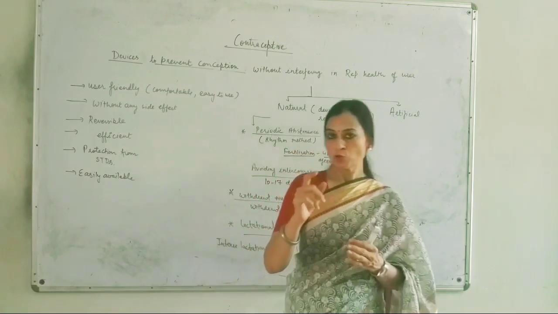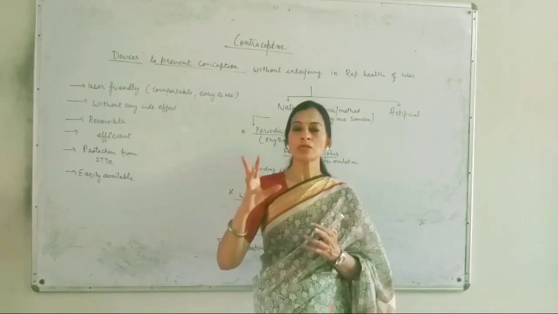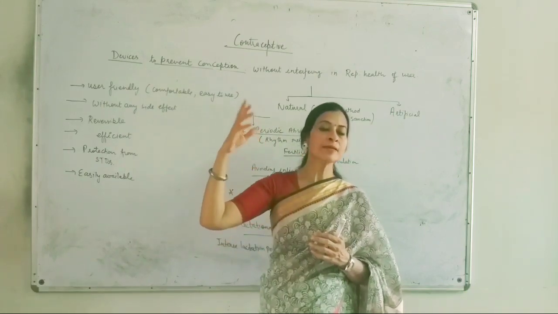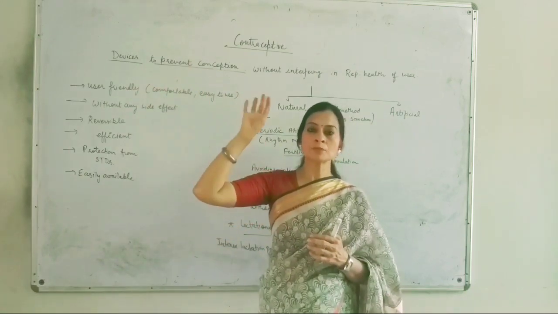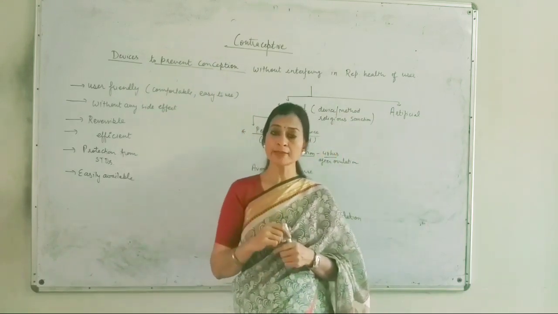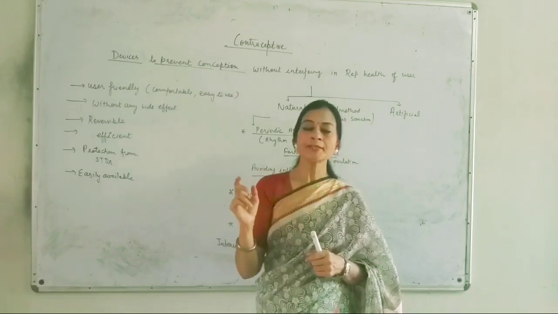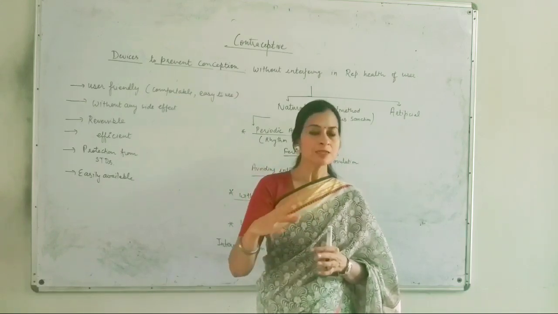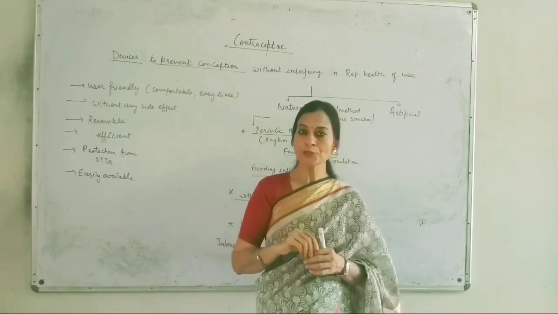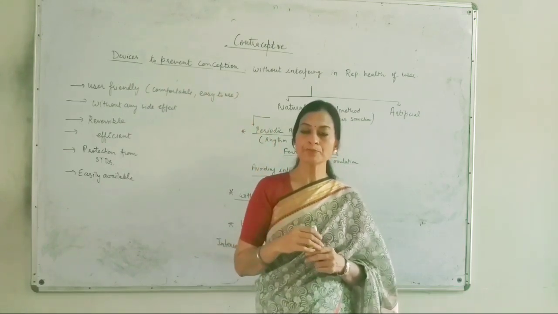The menstrual cycle, you know, involves maturation of follicles and then release of that egg or the secondary oocyte, and then reaching up to the fallopian tube. All these things are in the menstrual cycle. But if the menstrual cycle is not taking place, that means the follicles are not maturing, the egg is not released, and it is not present in the fallopian tube on the 14th day.